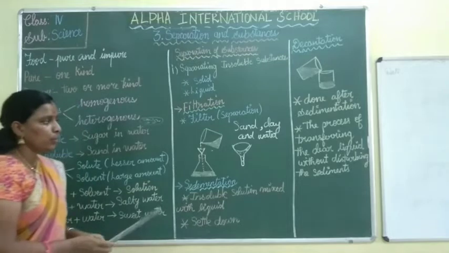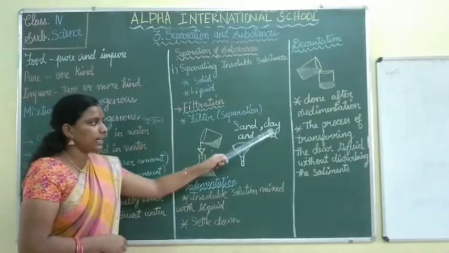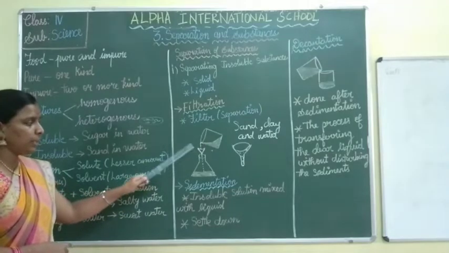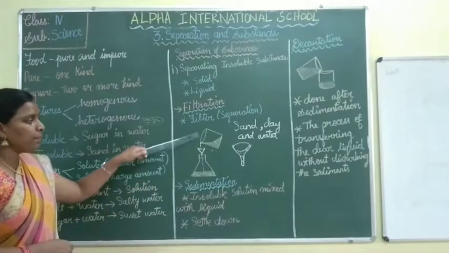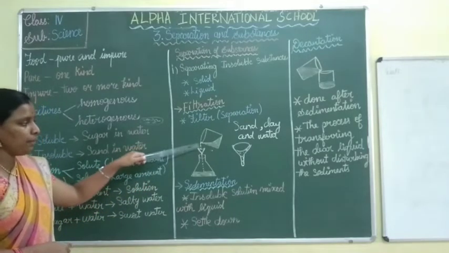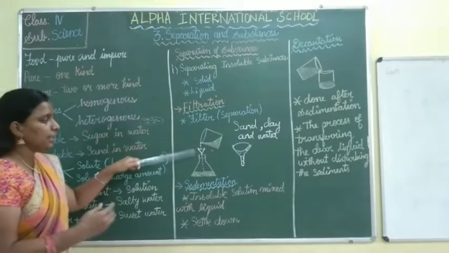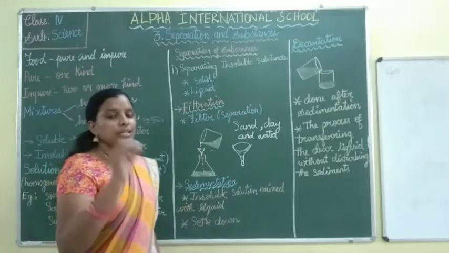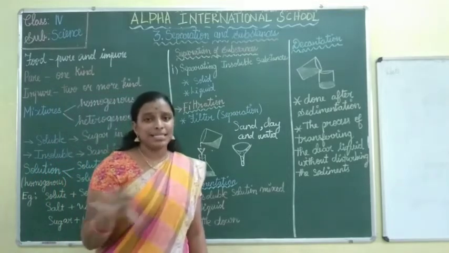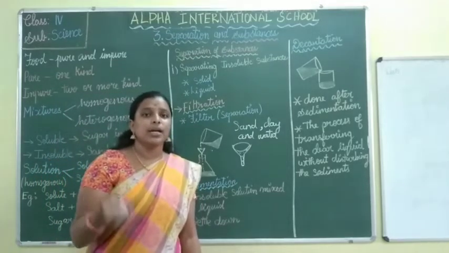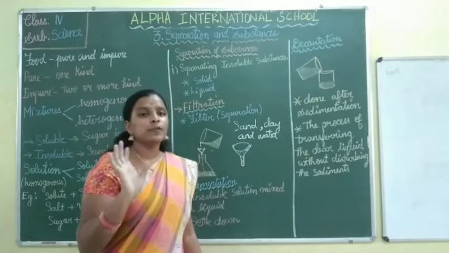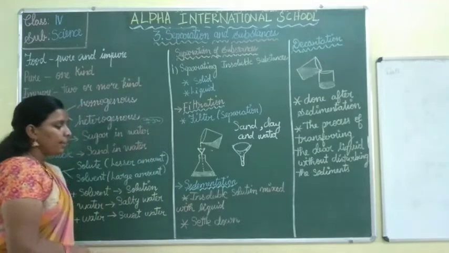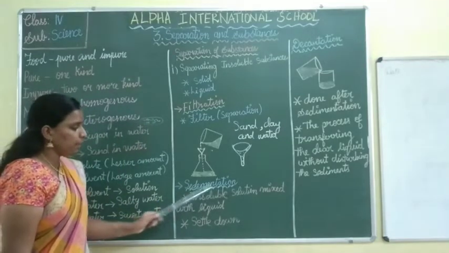What I am going to do is mix sand, clay and water together, and filtrate with the paper filter. By this filtration, all the insoluble substances will be stuck here and the soluble substance will enter this conical flask. Okay children, so this we can do easily, it is done clearly, right? So you are able to filtrate. This first method is proved clearly. Then we are going to see about sedimentation.